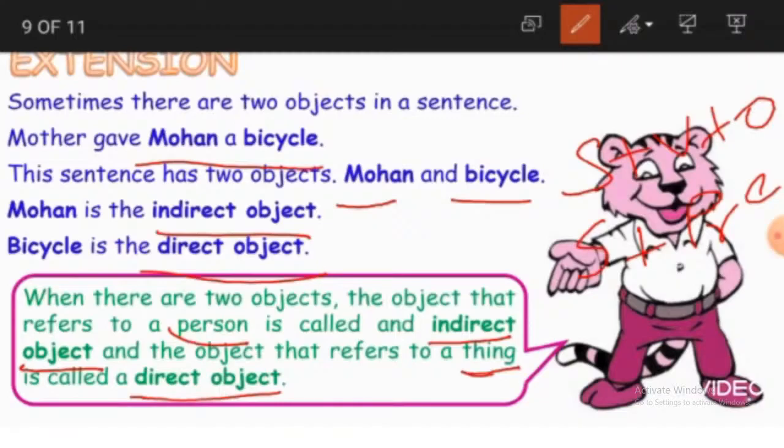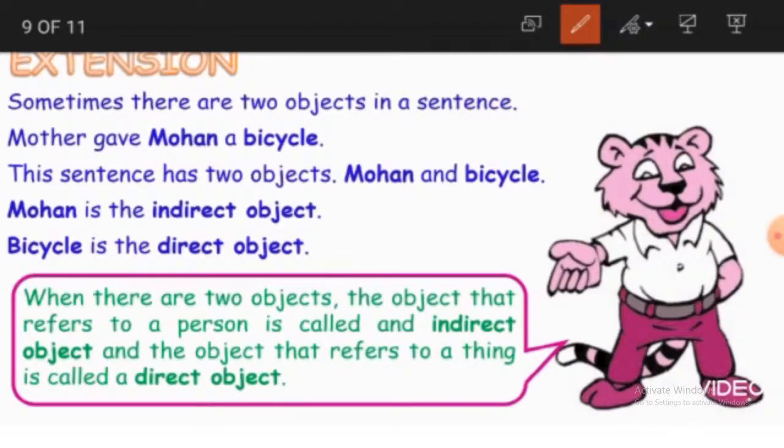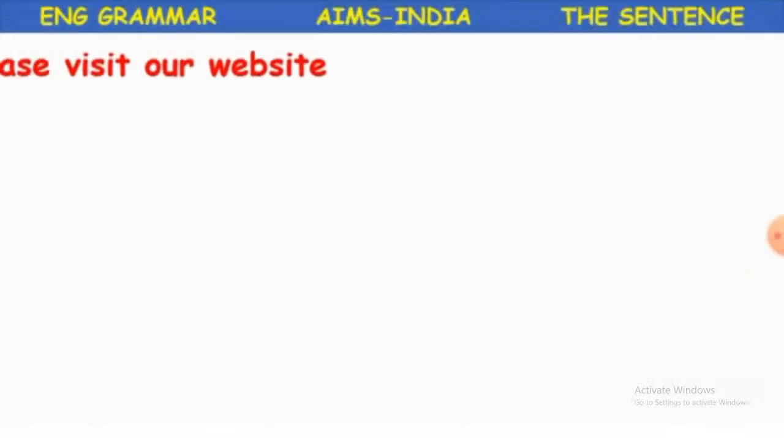Clear, students? So sometimes we'll have two objects in a sentence, and the object that is a person becomes the indirect object, and the object that is a thing becomes the direct object. So what have we learnt until now?